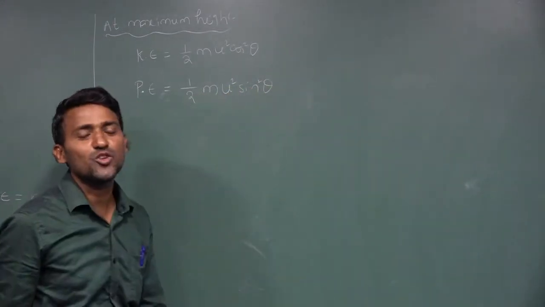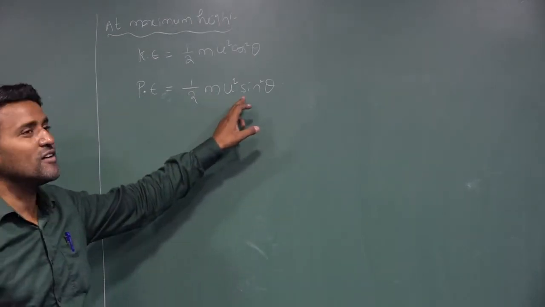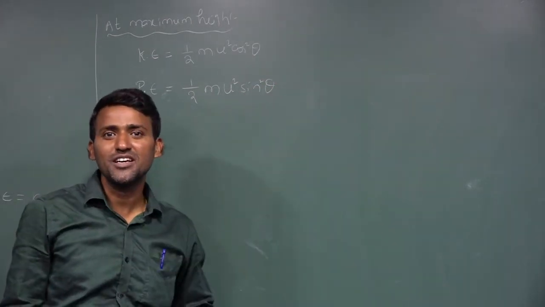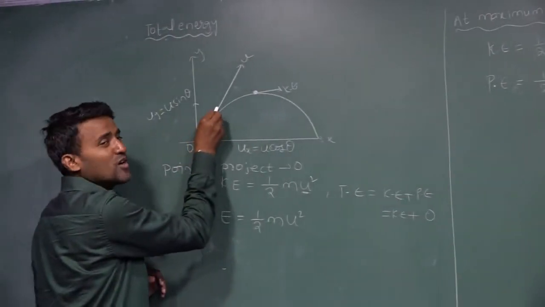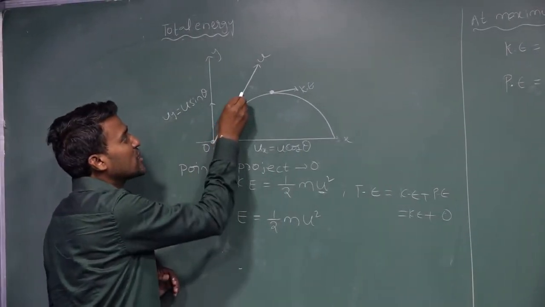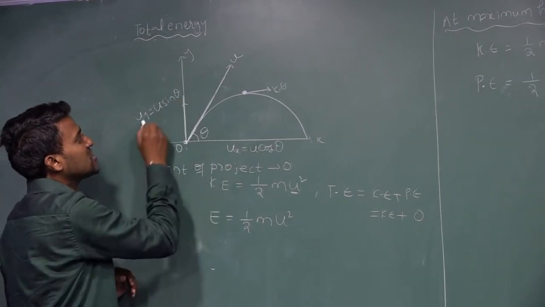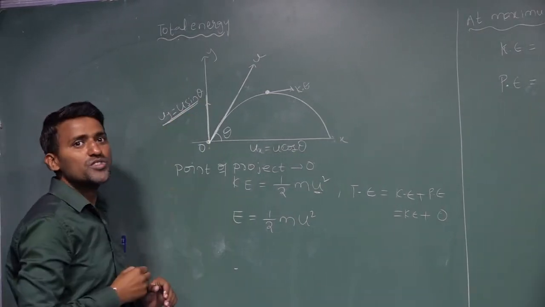How can I write this equation? Potential energy is half m u square sin square theta because when the object is going upward, the vertical velocity is u sin theta.